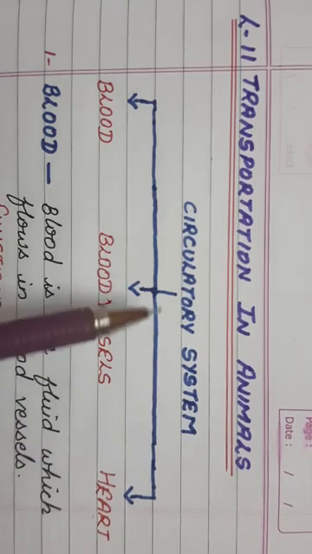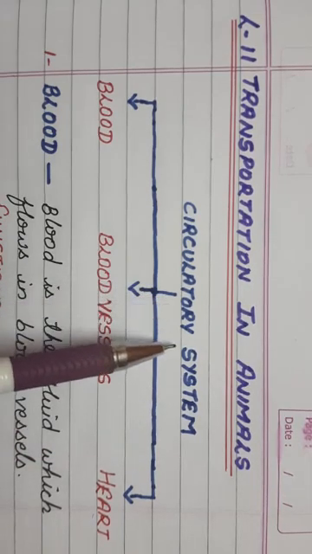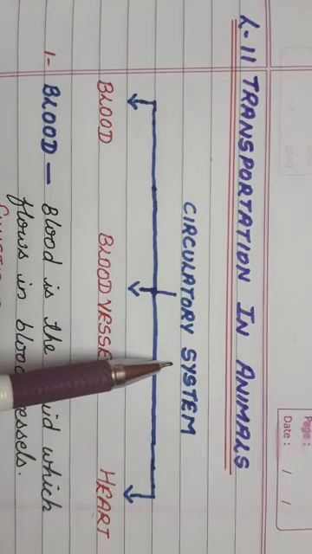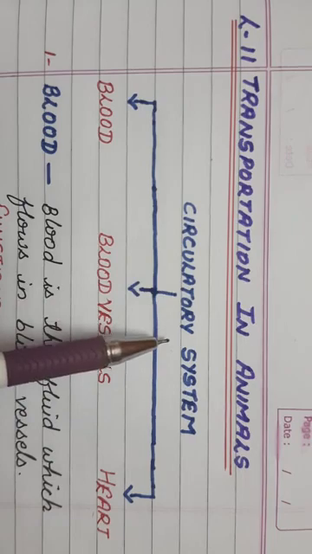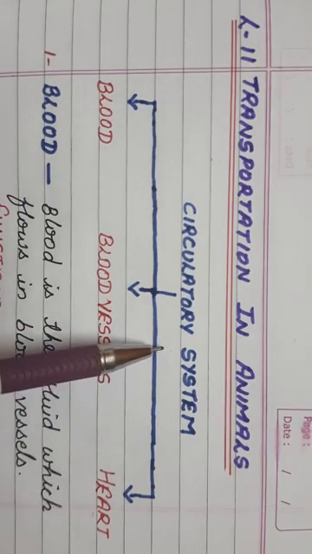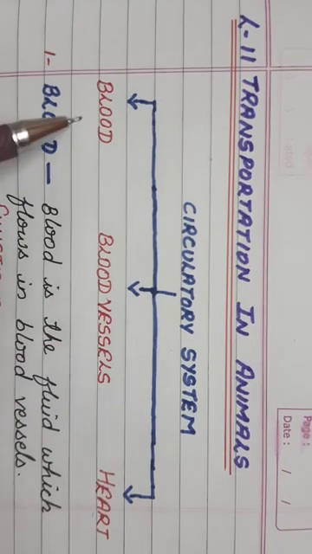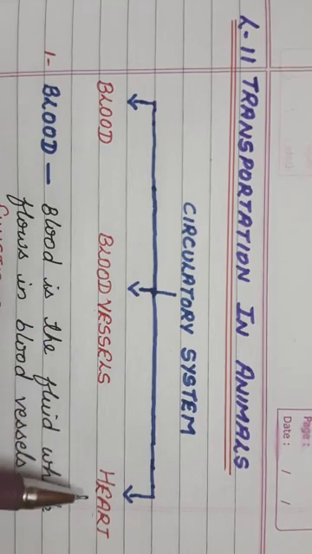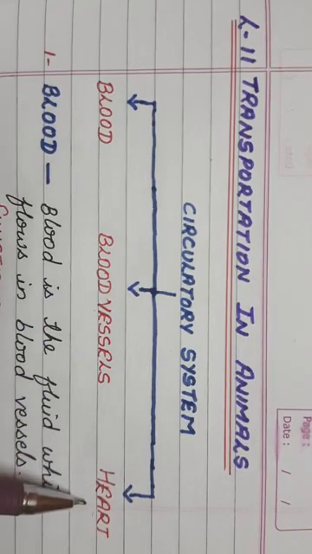So here comes our circulatory system. The circulatory system plays a very important role in transportation. It consists of mainly three components. The first one is blood, the second is blood vessels, and the third one, the most important part of the body, is the heart.